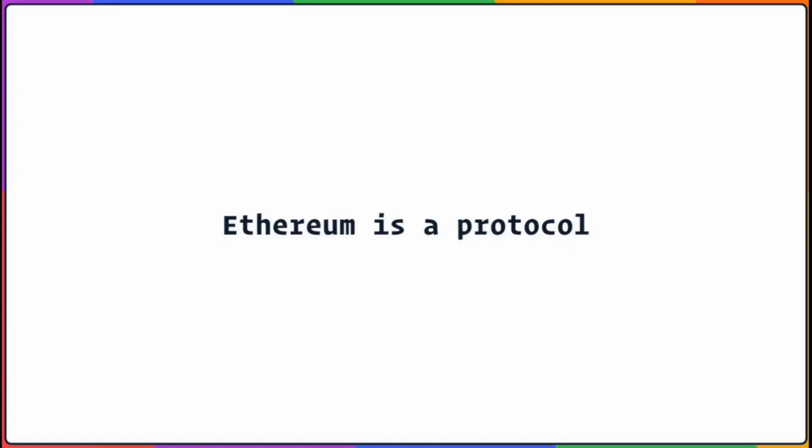The same thing goes for HTTP. HTTP isn't owned by the HTTP company where they can just change the protocol at will to be whatever they want. Instead, HTTP is a defined protocol that we all just agree on. You can use whatever browser or code that you want to communicate to any other service that uses HTTP. In the same way, Ethereum itself is a protocol. In one sense, Ethereum is just whatever we all agree it to be. And this idea of consensus, defining the rules by which we all agree on something, comes up all the time in the blockchain space. But for now, the practical implication is that we have several different Ethereum clients we can choose from.